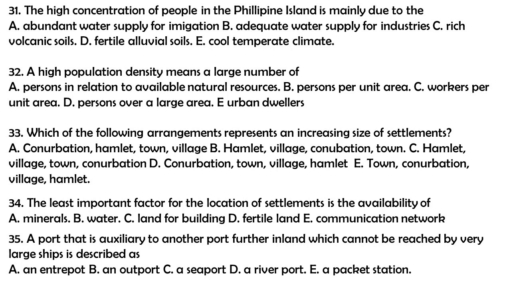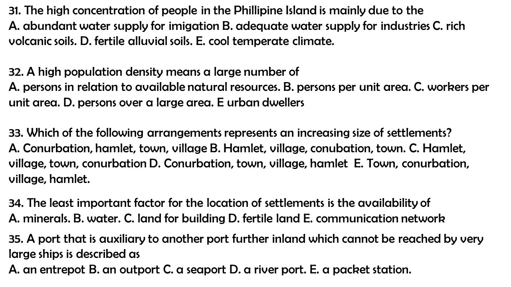Question 32. A high population density means a large number of A. Persons in relation to available natural resources. B. Persons per unit area. C. Workers per unit area. D. Persons over a large area. E. Urban dwellers. The correct answer to this question is B. Persons per unit area.